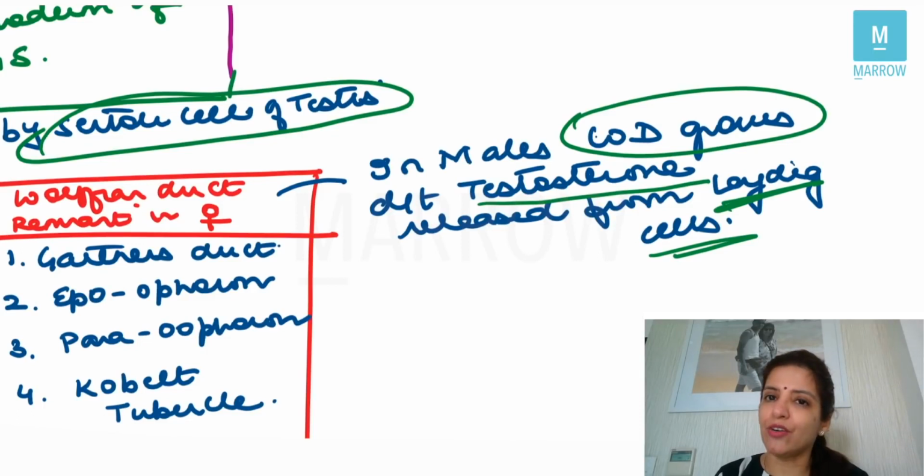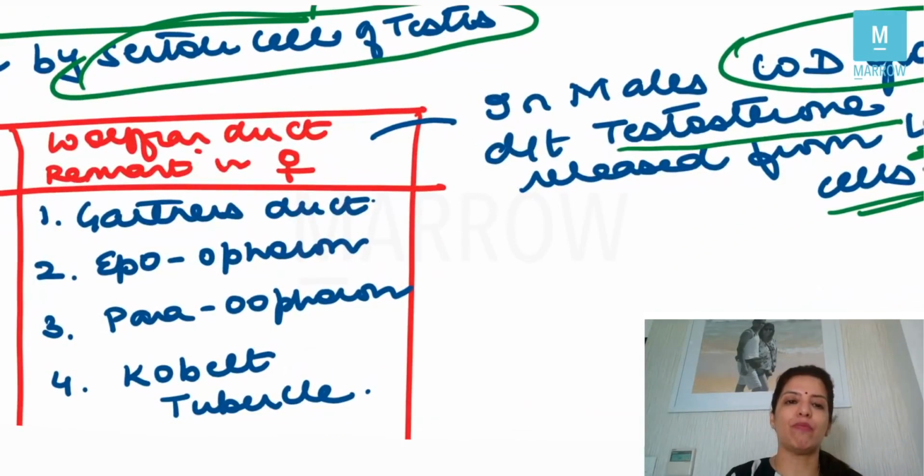So Mullerian duct regresses in males because of the secretion of anti-Mullerian hormone from Sertoli cells. Wolffian duct regresses in females because of the absence of testosterone. Right? Now, when Wolffian duct regresses in females, the remnants which are going to be seen in females are number 1, Gartner's duct, number 2, Epoophoron, number 3, Paroophoron, and number 4, Kobelt's tubercle.